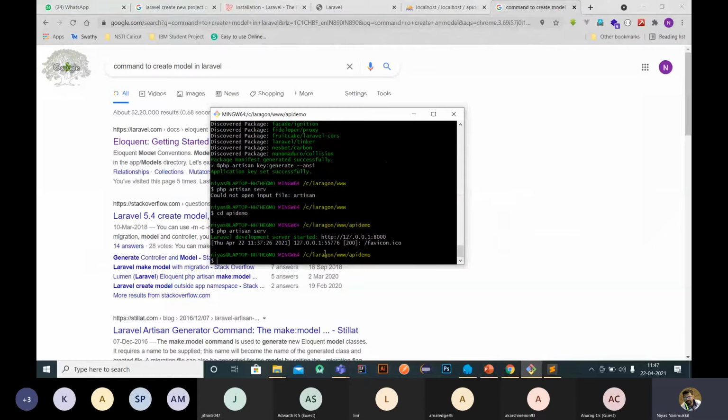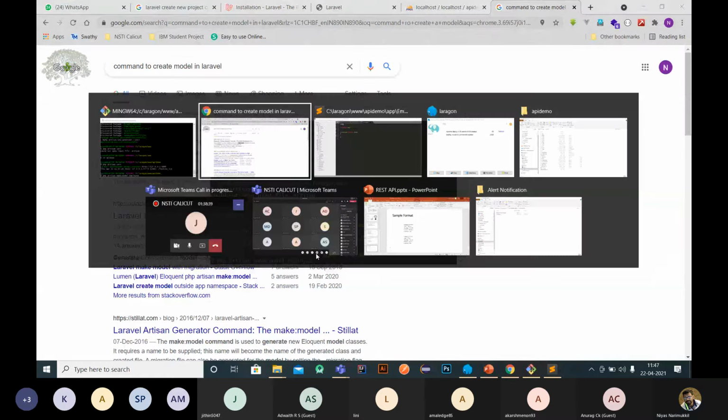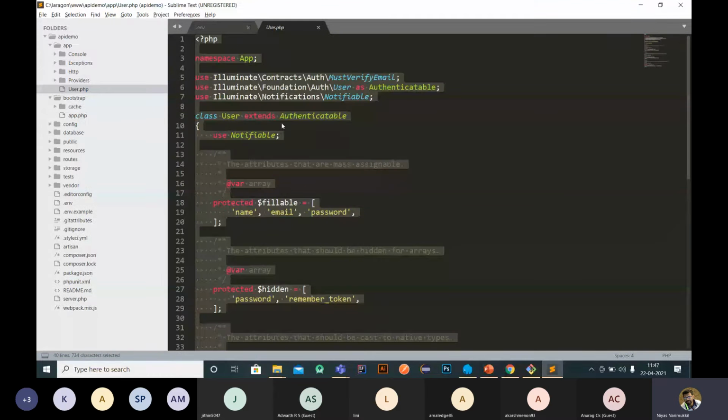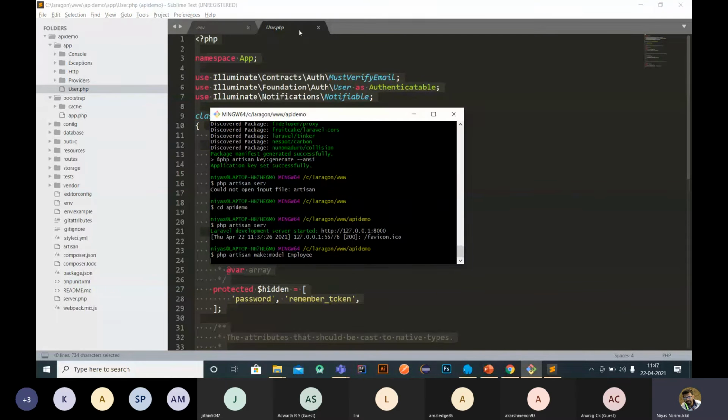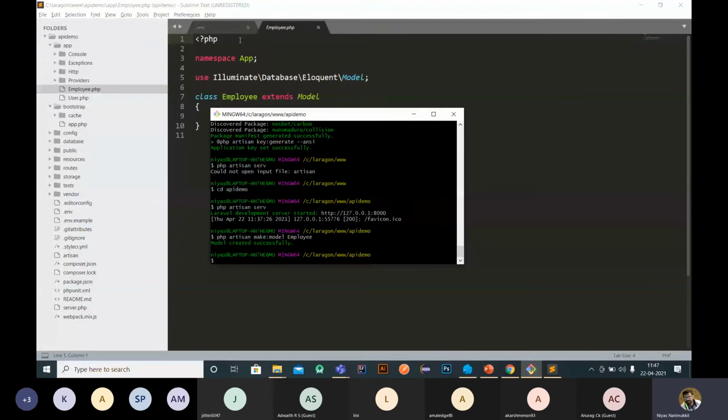I will show you in the command line: php artisan make:model Employee. Doing this, we can see that the Employee model is created by default. So you can use this command also to create it. Otherwise, once a model is already there, just copy that model and change the name.